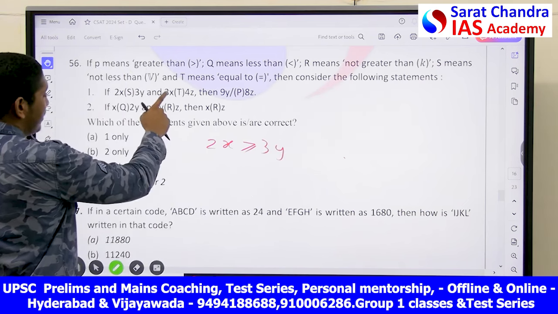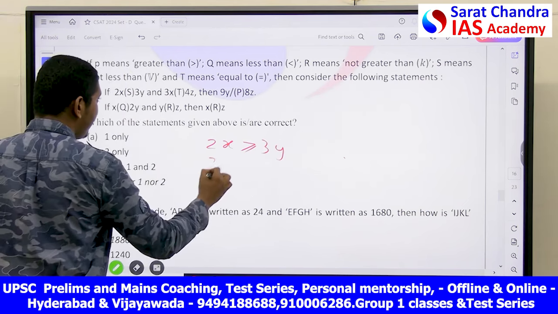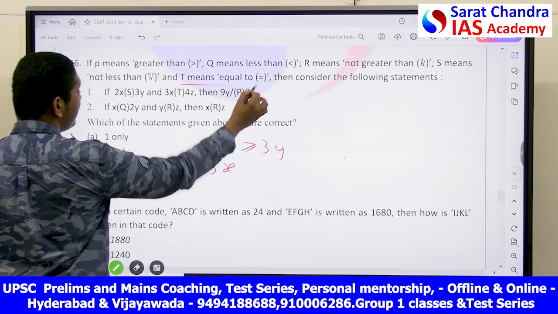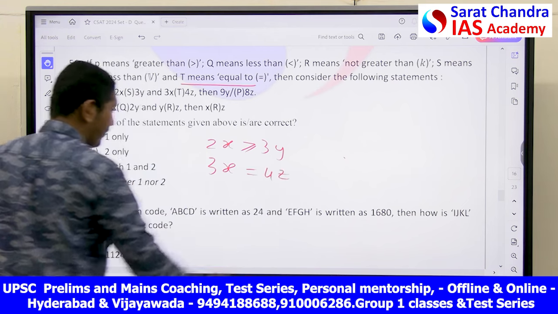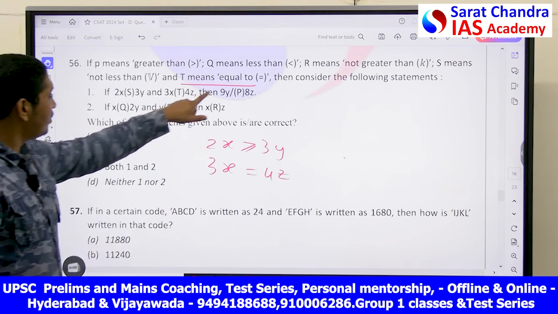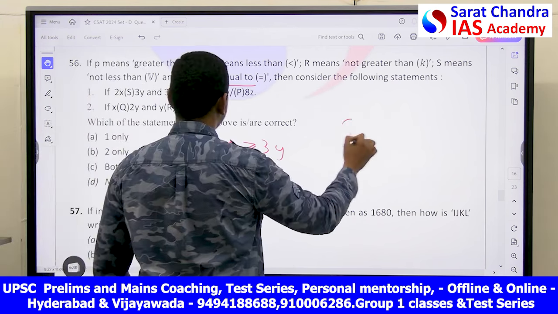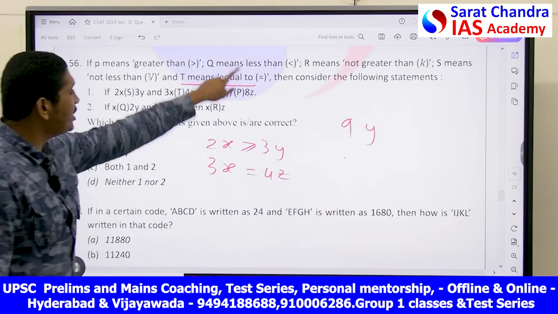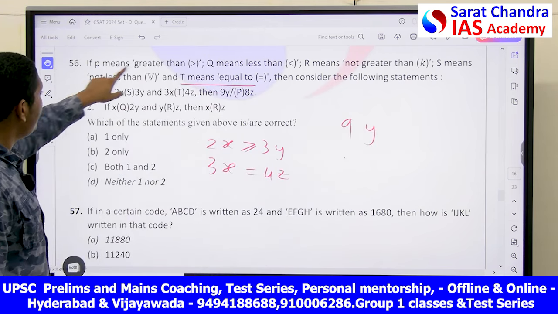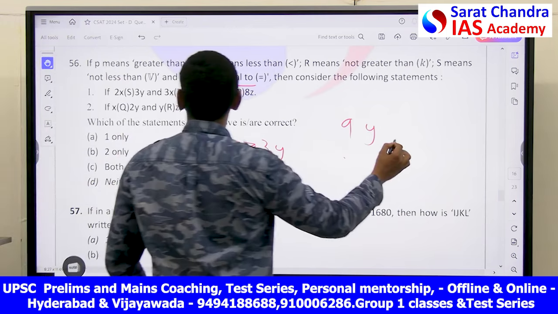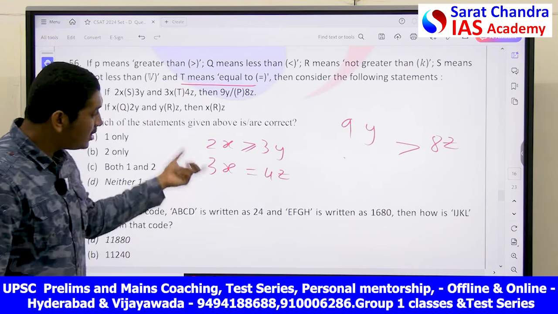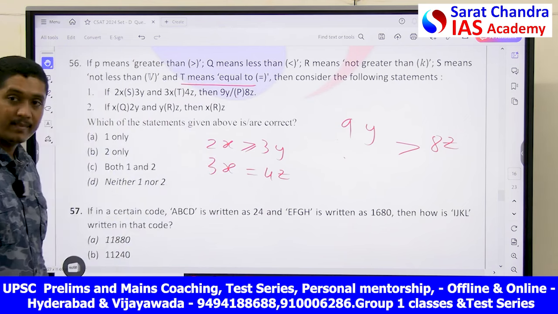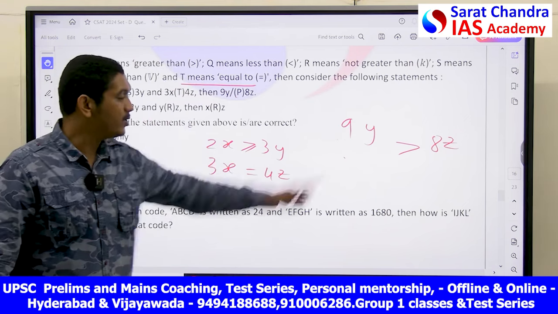Okay, and what did they give? 3x, what is T, my friend? T means equal to, 3x is equal to 4z. Now, what did they give? 9y, P, what is P here? P means greater than. 9y is greater than 8z. They are asking you, based on these two, can you prove this?